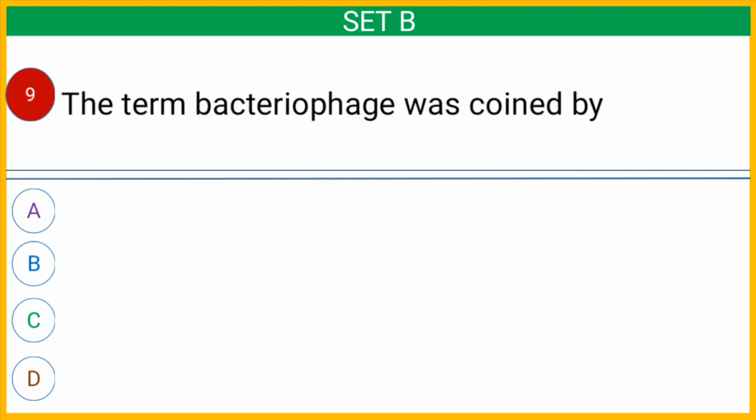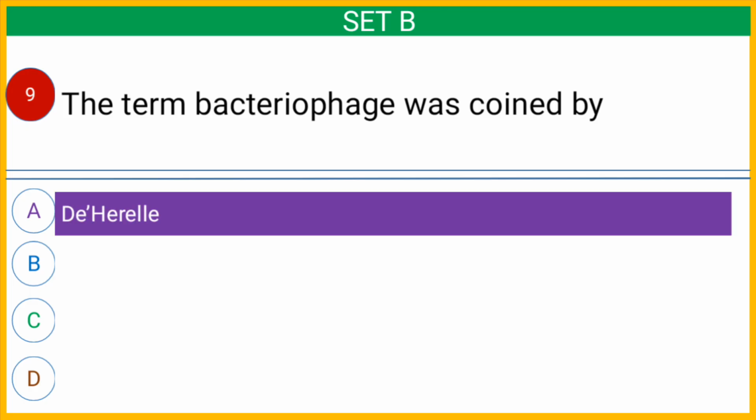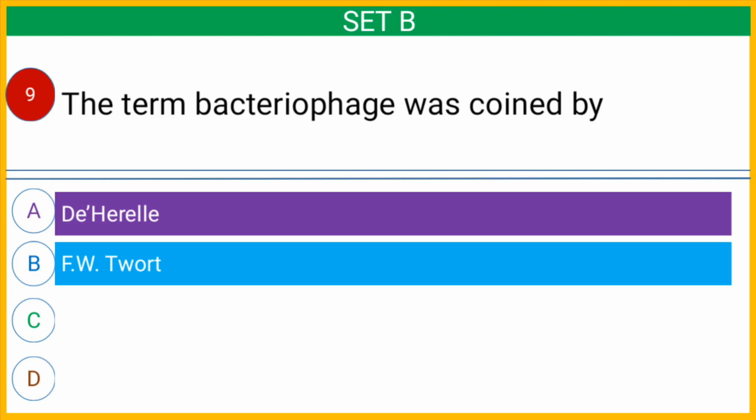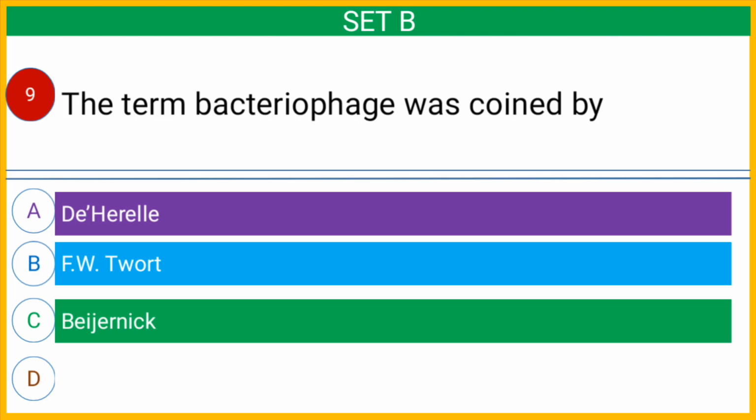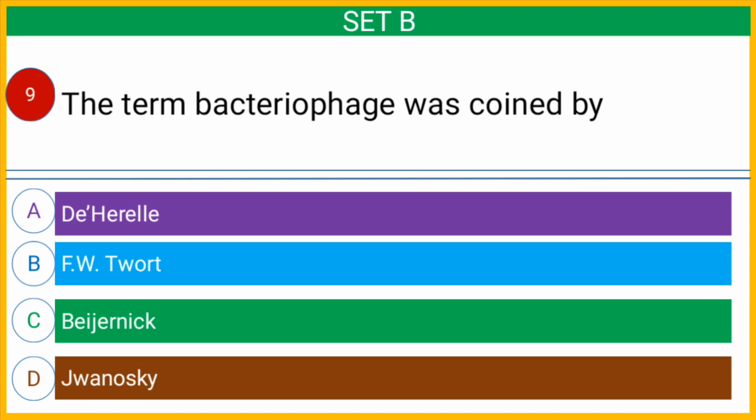Question number 9, the term bacteriophage was coined by option A d'Herelle, option B F.W. Twort, option C Beijerinck, or option D Ivanovsky. And the correct answer is option A d'Herelle.